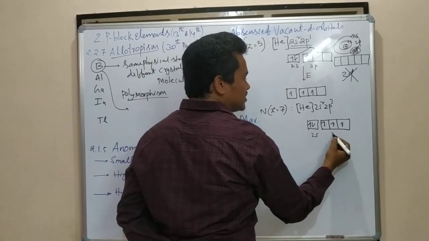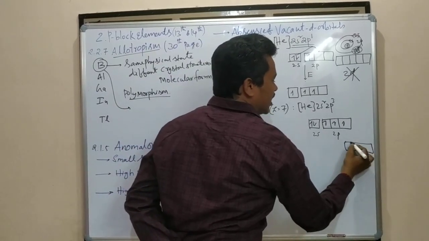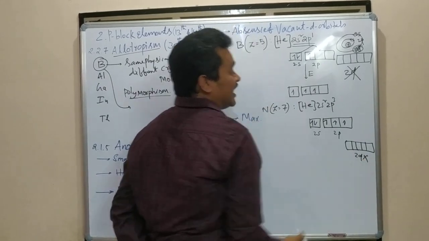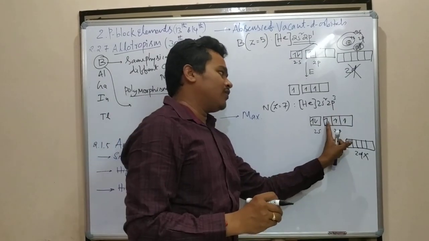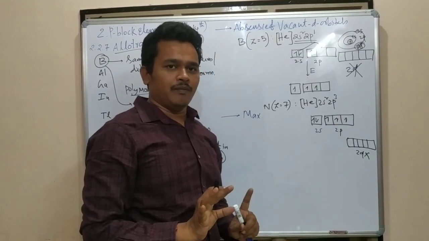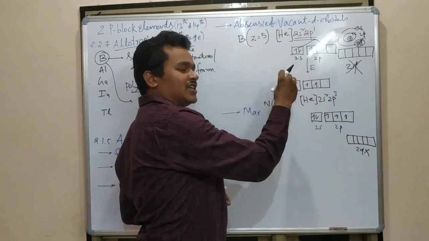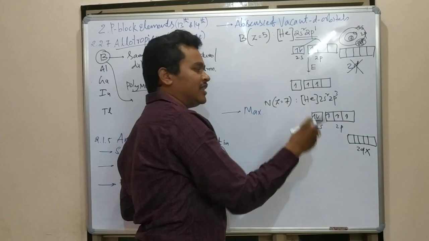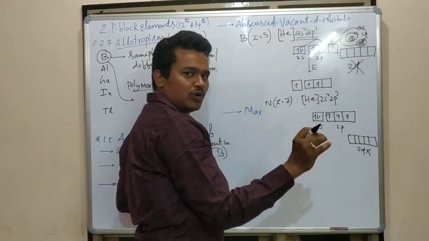It is also 2s and 2p. Here 2d is not there. 1, 2, 3, 4. 2d is absent. In case 2d is there, here how many unpaired electrons are there? 1, 2, 3. 3 bonds it can form. In this first element of each group there is no 2d orbital.